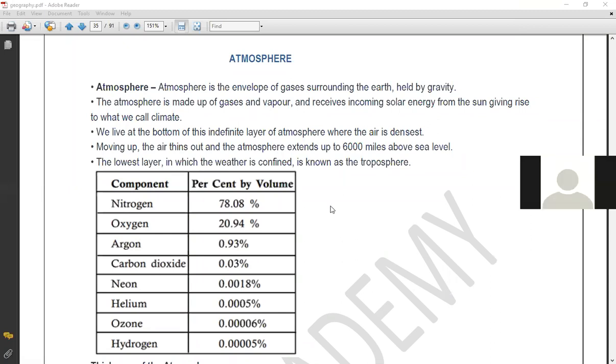Check it. So whatever we have discussed till now, we have discussed about the surface of the earth and the interior of the earth. Now we are going to discuss about the surroundings of the earth.